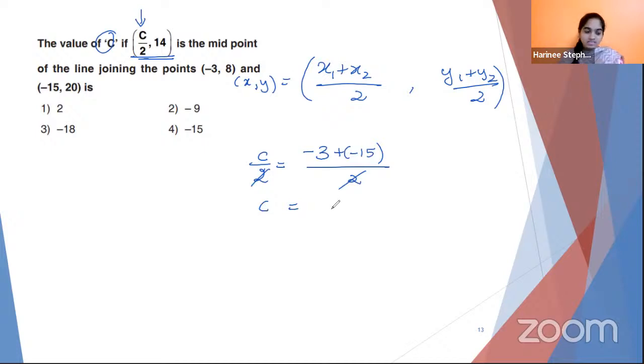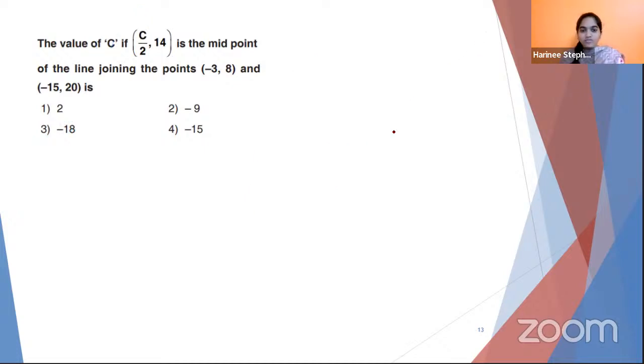So the final answer is minus 8. Yes, very good. Minus 8. So the question becomes easier if you understand what is given and what formula you need to apply. Then almost 3/4 of your work is done.